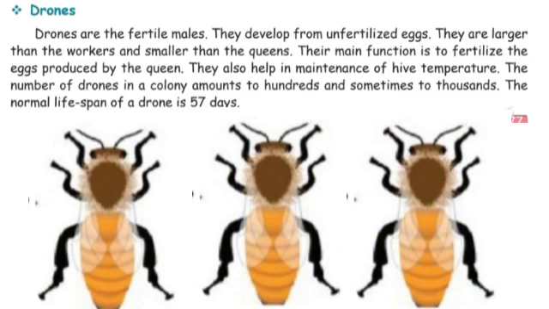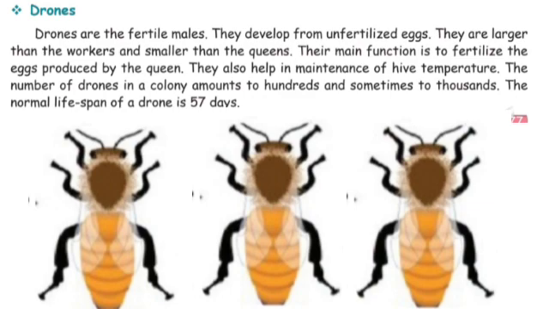Drones. Drones are the fertile males. They develop from unfertilized eggs. They are larger than the workers and smaller than the queens. Their main function is to fertilize the eggs produced by the queen. They also help in maintenance of high temperature.